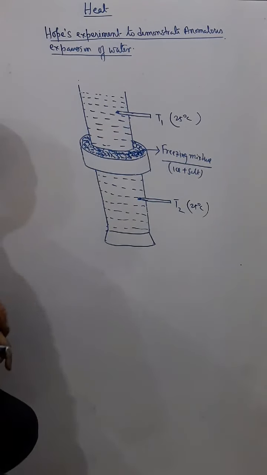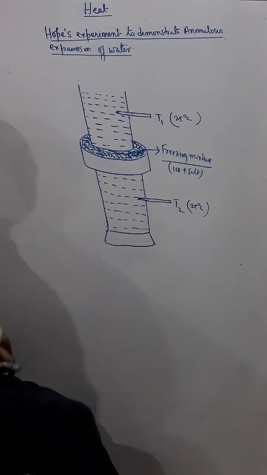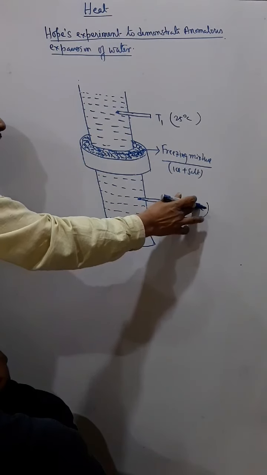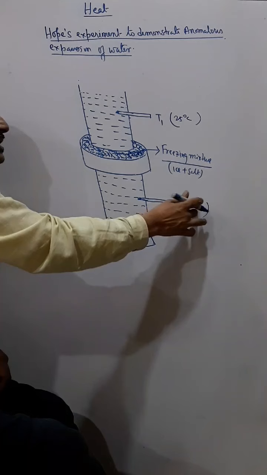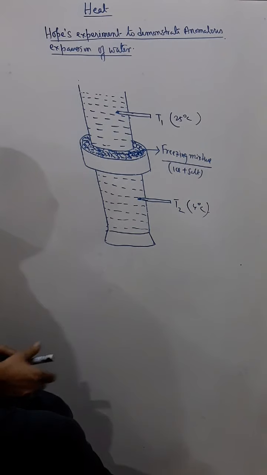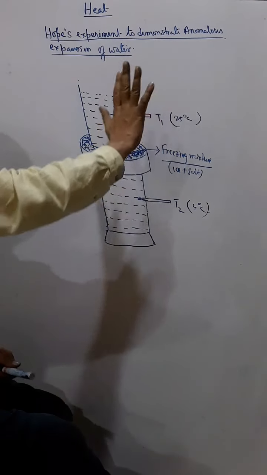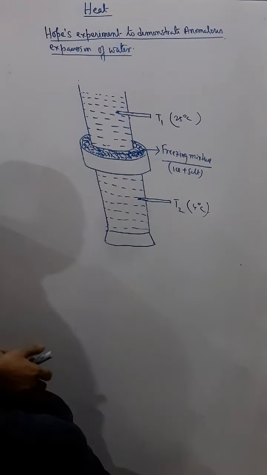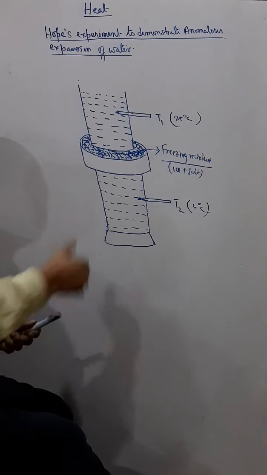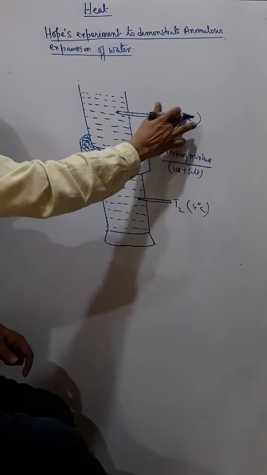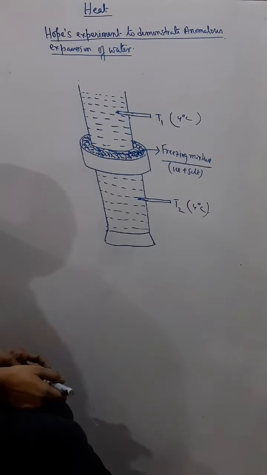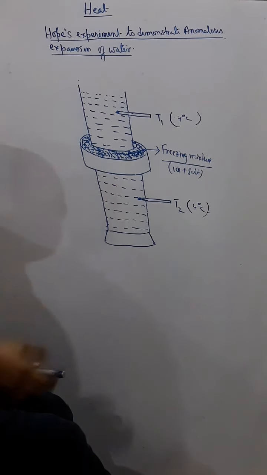Now slowly we will find that after some time the temperature of this thermometer becomes 4 degrees Celsius and the temperature of this thermometer remains at around 25 degrees Celsius. And after further some time, you will find that the temperature of this thermometer also becomes 4 degrees Celsius.